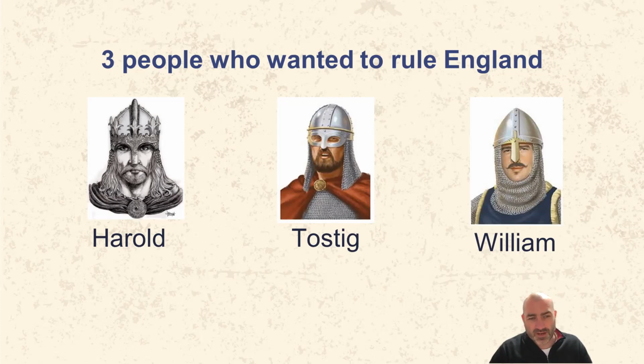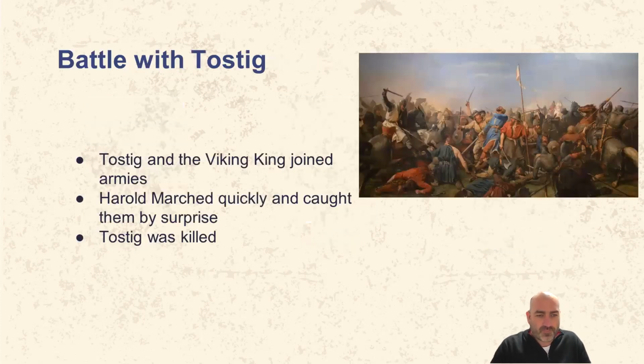William was planning to attack from the south, and at the same time, Tostig was planning an attack from the north. So King Harold decided to fight them both. Tostig joined with a Norwegian king, a Viking king, and they had a fairly large army. He arrived first from the north, and Harold marched to meet him in battle.